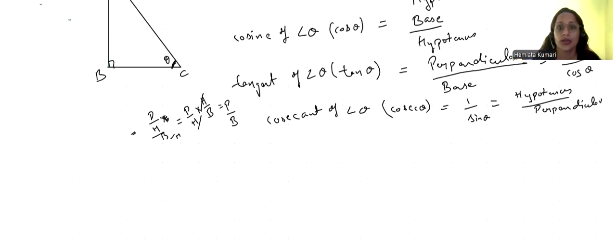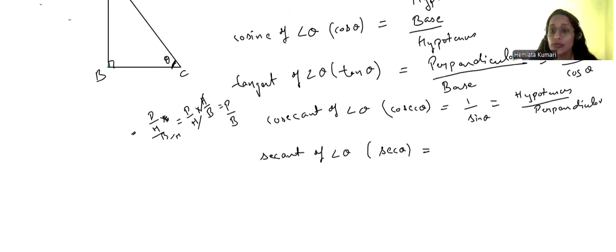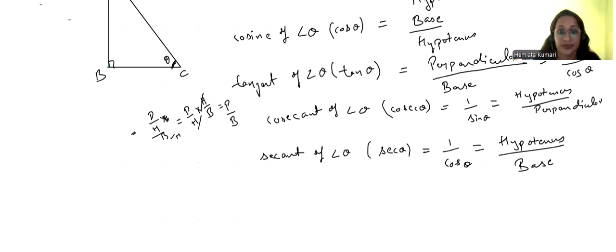Now, we have another one, that is secant of angle theta. It is abbreviated as sec theta. It is the reciprocal of cos theta. That is hypotenuse upon base. Another trigonometric ratio we have is cotangent of angle theta.